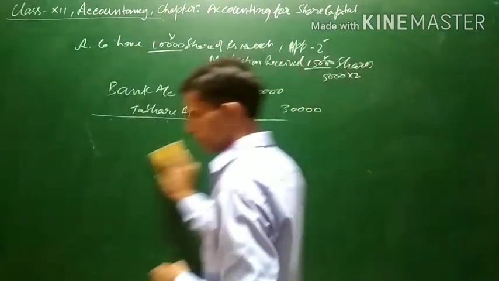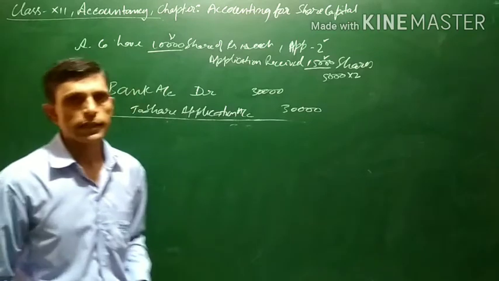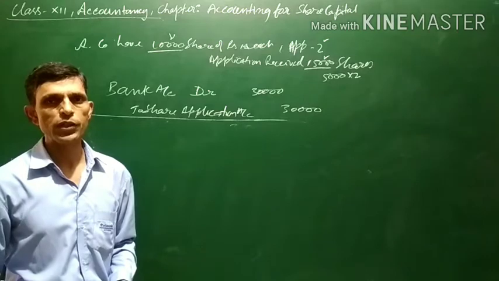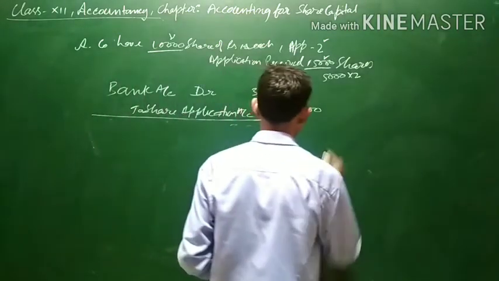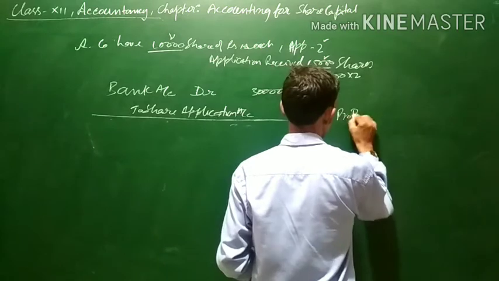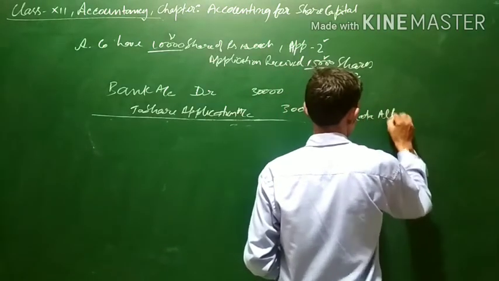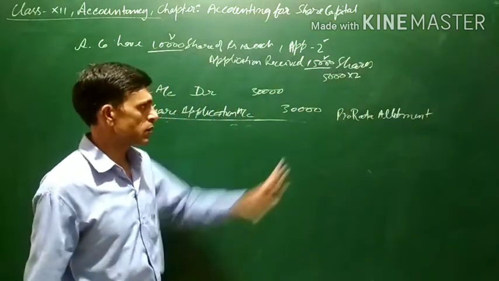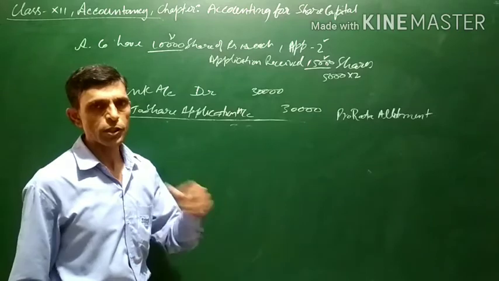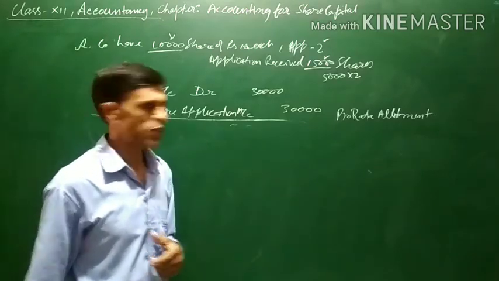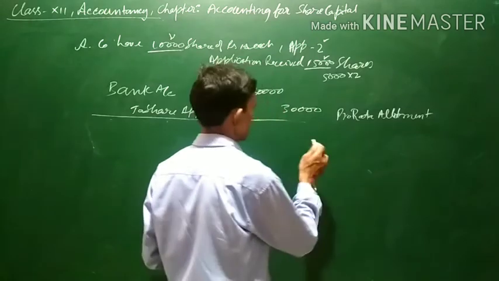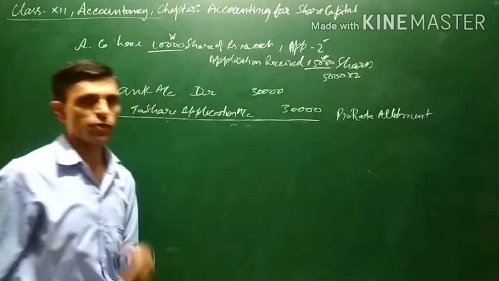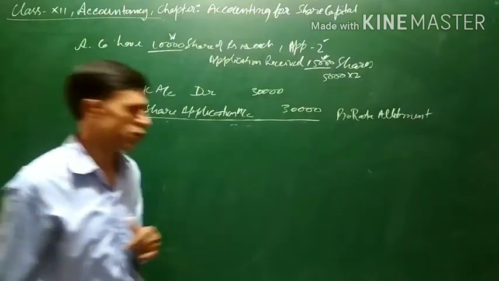The second option is that the company can go for pro rata allotment. Pro rata allotment means proportionate allotment. In this situation, what will happen? You have to find out the ratio of the number of shares which have been applied and the number of shares which is issued.